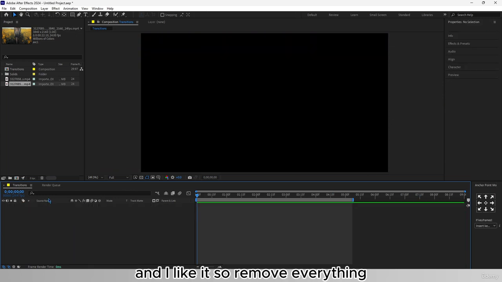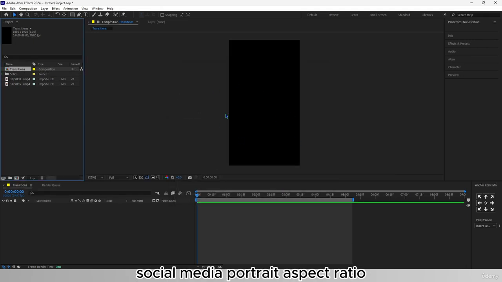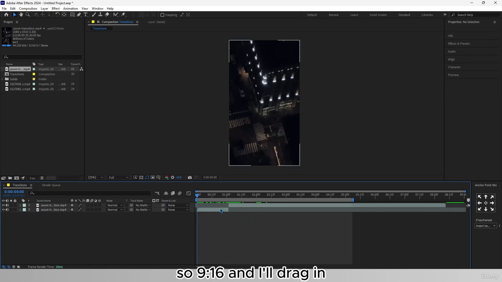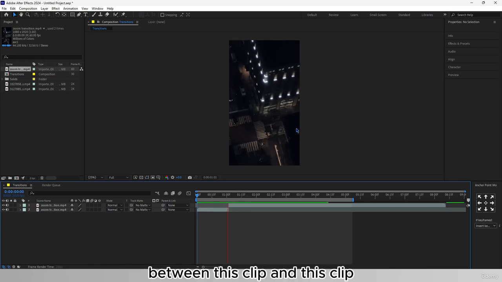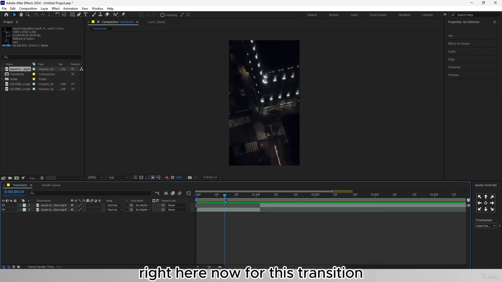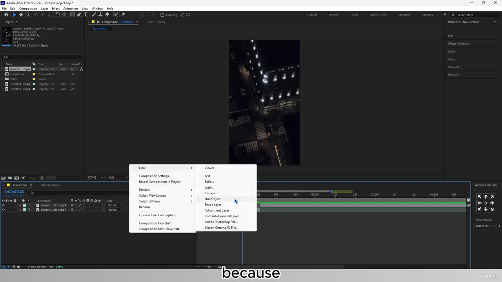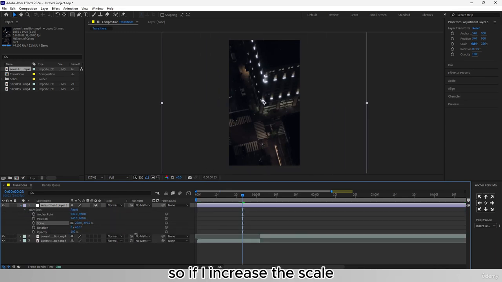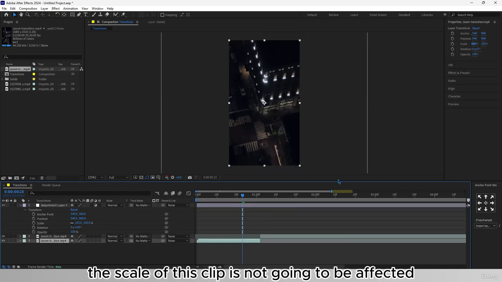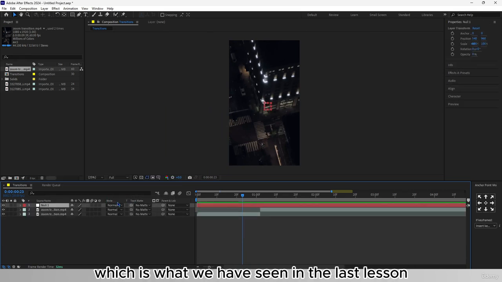So I'll remove everything. I will change my comp settings to HD social media portrait aspect ratio, so 9:16, and I'll drag in this zoom transition that I want to have between this clip and this clip right here. Now for this transition, I want it to be a zoom transition. And the way to do zoom transitions isn't to create an adjustment layer, because adjustment layers do not work with transform properties. So if I increase the scale, as you can see, the scale of this clip is not going to be affected. However, it does with null objects, which is what we have seen in the last lesson.